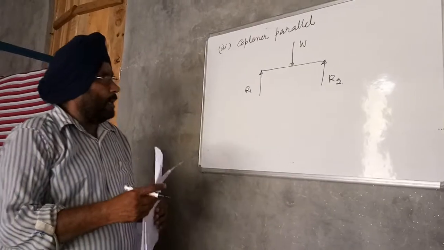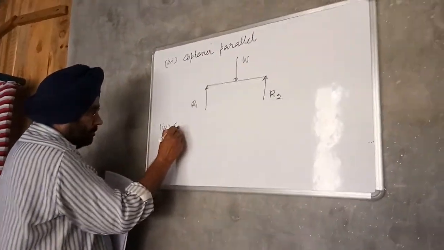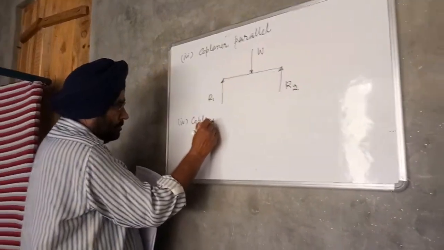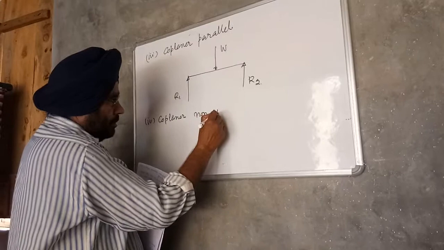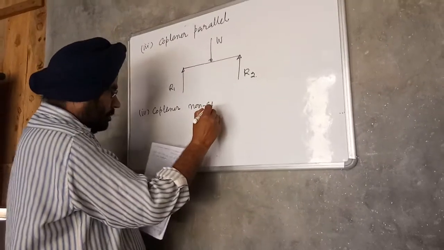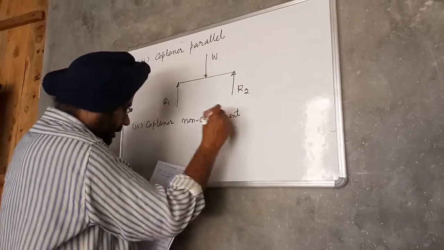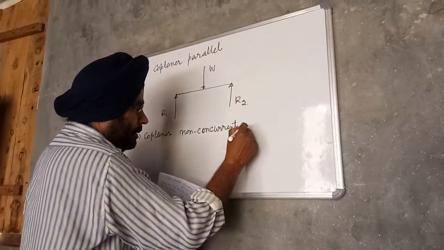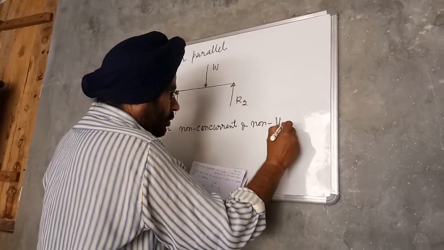Next is the coplanar non-concurrent and non-parallel force system.